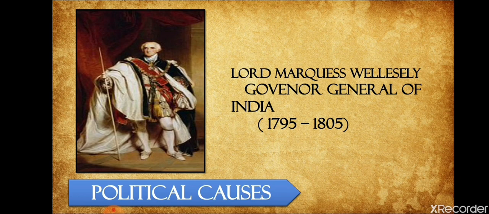The freedom of the rulers was reduced, their armed forces were disbanded, and their revenues and territories were also taken by the British. So basically, Lord Marquis Wellesley firstly introduced the subsidiary alliance that was against the development of the Indian rulers in India. Okay.